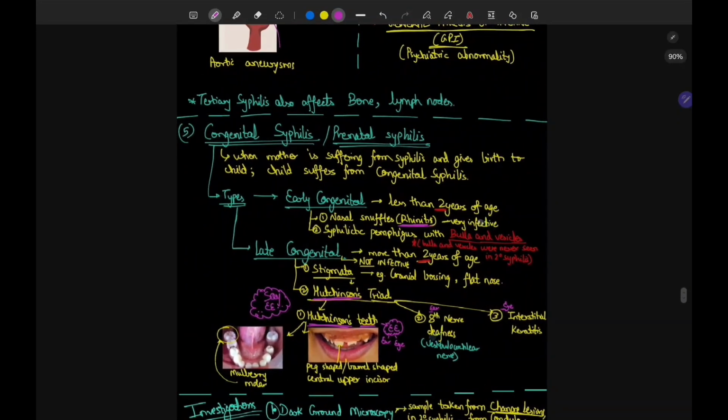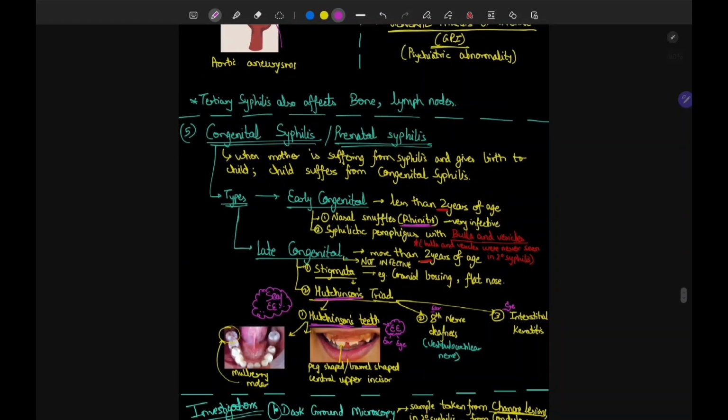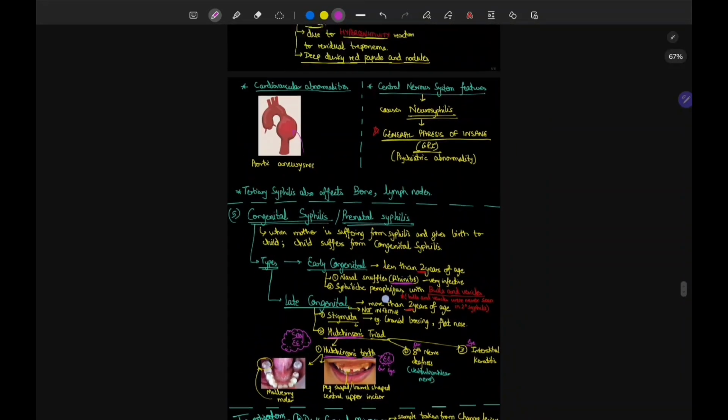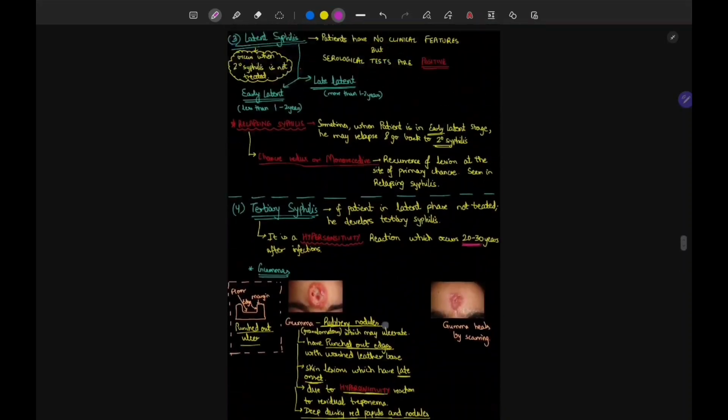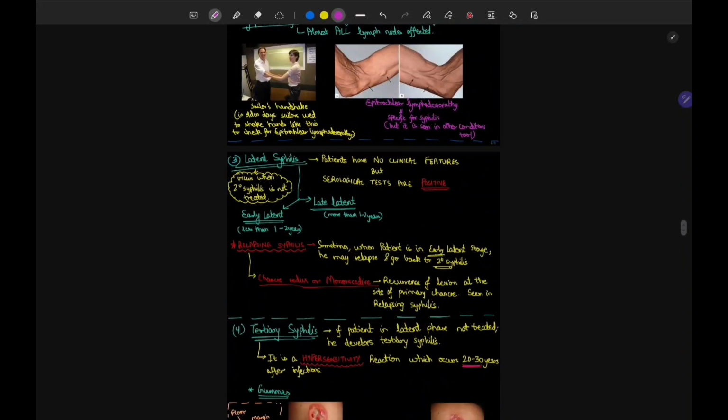So congenital syphilis or prenatal syphilis, when the mother is suffering from syphilis and gives birth to a child, the child suffers from congenital syphilis. The types are early congenital and late congenital. Early congenital occurs in a child less than 2 years of age, and late congenital more than 2 years of age. Now you may get confused in this congenital classification and the latent syphilis classification, so I would suggest you just remember this two.